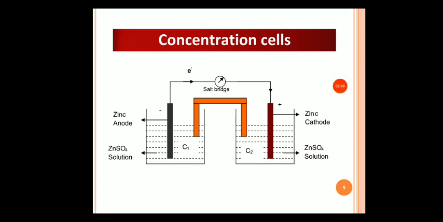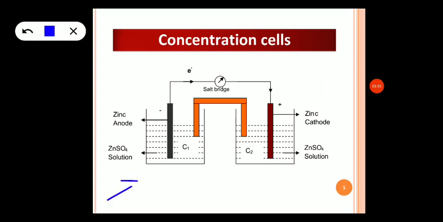The electrolyte concentration cell can be schematically represented using this diagram. As I told previously, in an electrolyte concentration cell, the electrodes will be the same. The zinc electrodes are used, both anode and cathode, and the electrolyte is also the same here.